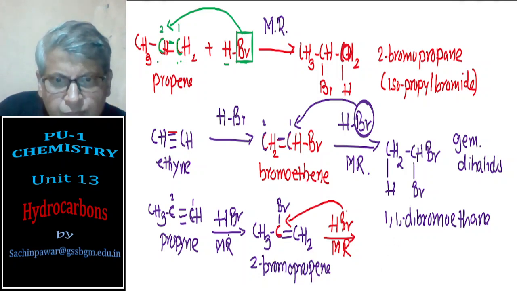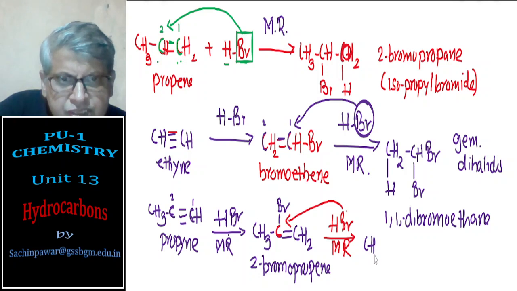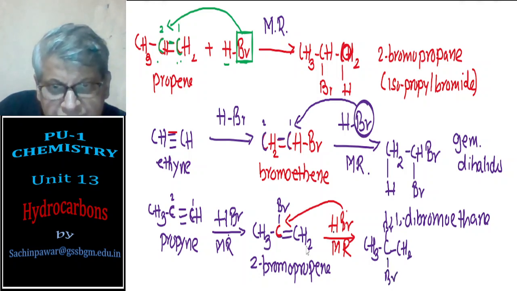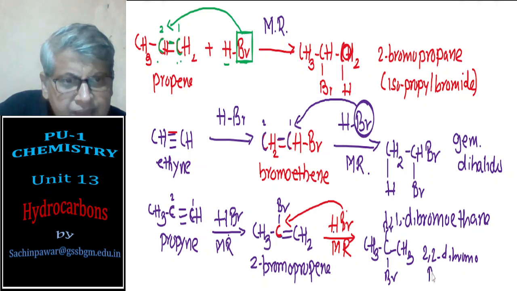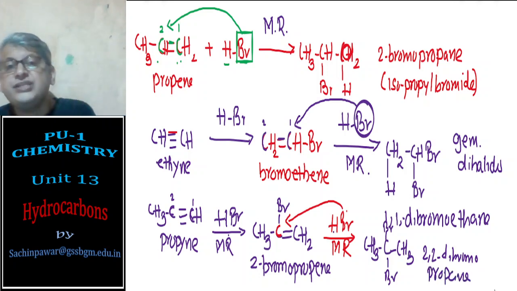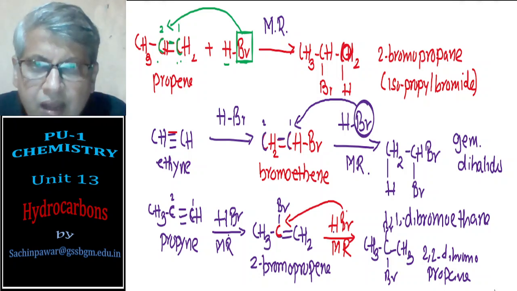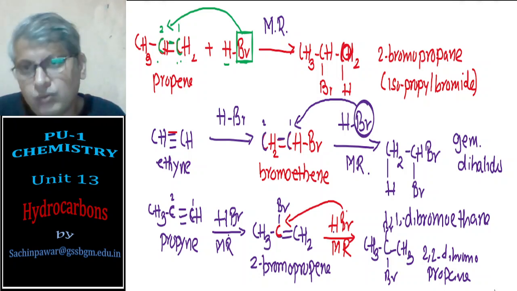So I will end up with CH3, C with Br already there, CH2, and one more Br will come, so H will go here and it becomes CH3. So it is 2,2-dibromopropane, the final product. So these are the addition reactions of hydrogen halides to alkenes and alkynes.